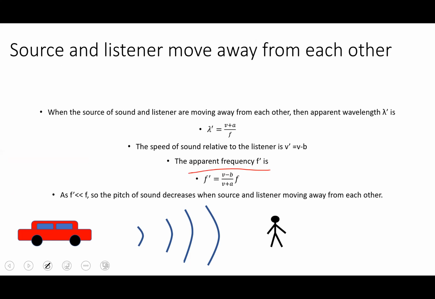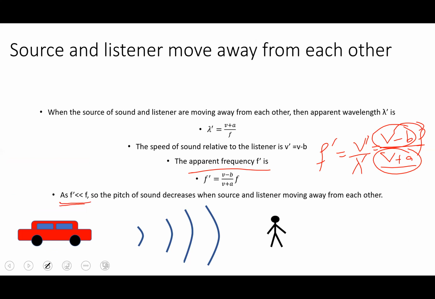The apparent frequency is now given by f dash equal to v dash divided by lambda dash. If we put in the values, for v dash we put v minus b, and instead of lambda dash we put v plus a, and f goes up over here. So now we can write it down as f dash. Here we can see the numerator is smaller as compared to the denominator. So something smaller has to be multiplied with this f to make it equal to f dash. So here we can see the change in frequency is very, very small. So the pitch of sound decreases when the source and the listener move away from each other.